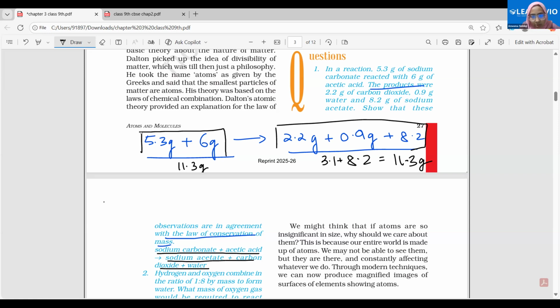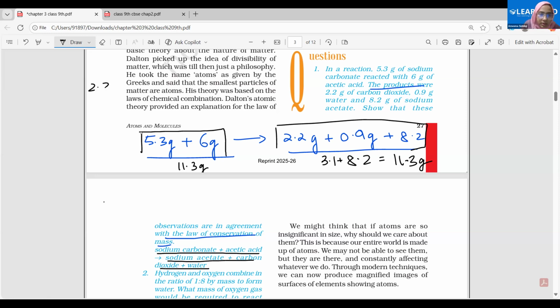The mass of carbon dioxide is given as 2.2 grams. The other product is water, that is 0.9 grams. The third product is 8.2 grams of sodium acetate. We add all of them together. What do we get here? Please try to add them on your own. Quickly add them.